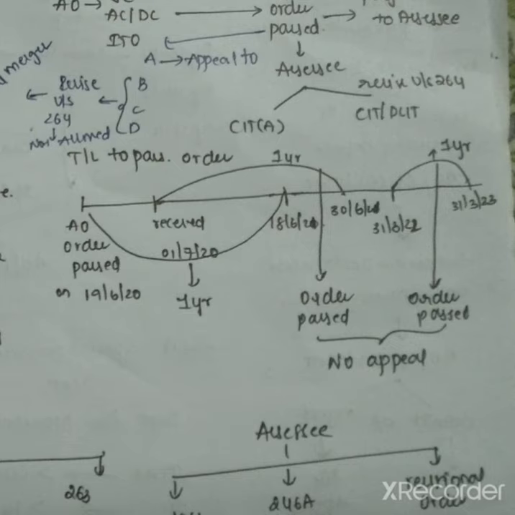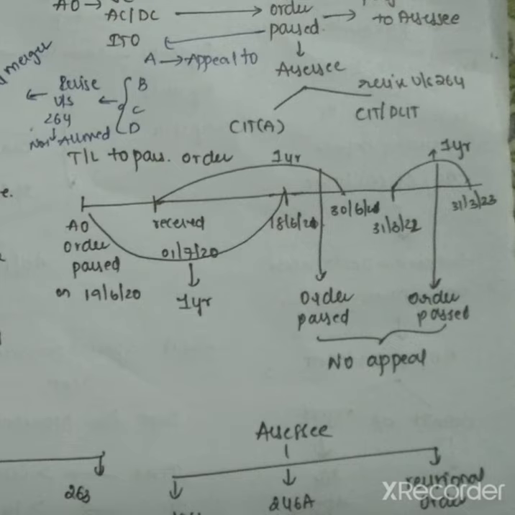That is, there is only one option: either file an appeal for all matters, or revise all of them, not half and half. Only one option. You cannot exercise both the options. So either appeal or revise. This concept is called doctrine of total merger.